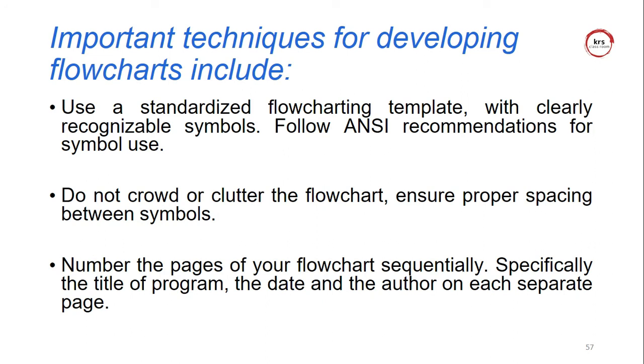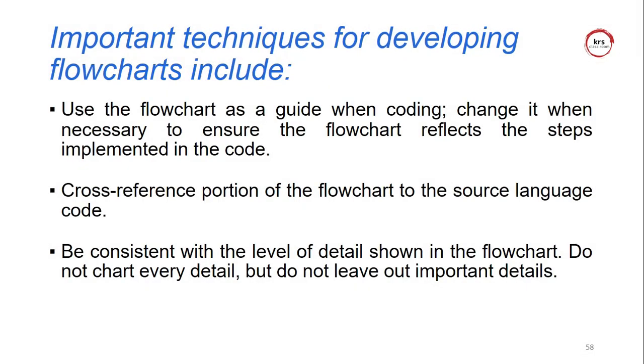Okay, the important techniques for developing a flowchart: the symbol should be clearly recognizable and clearly drawn. That is the main thing. It should be visible, and the shape of the symbol explains the particular operation, so it should be very clear.